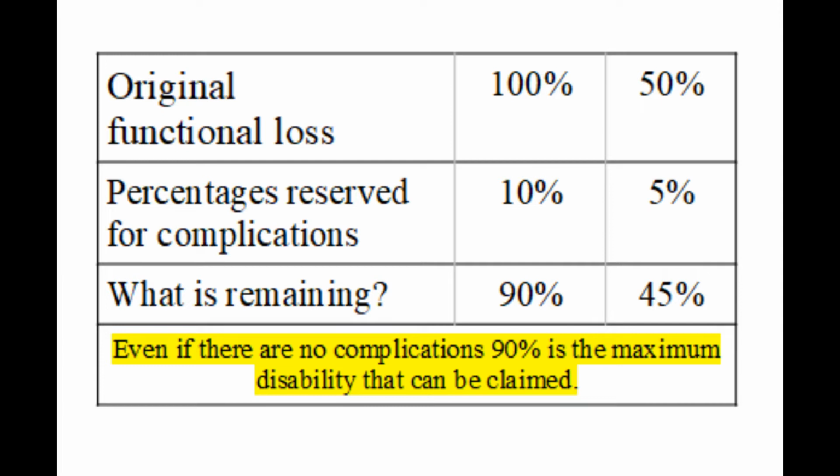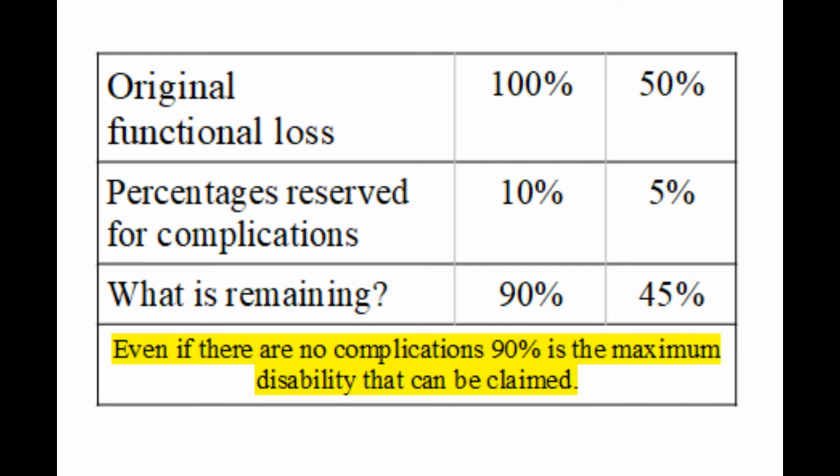So in the case of 50% disability, 45% is due to functional loss and 5% is due to complications if present. If there are no complications, what happens to the reserved functional loss? That is not considered, of course. That is, if there are no complications, you can take only 45% PPA. You should neglect the remaining 5% PPA. Now we know something very valuable.